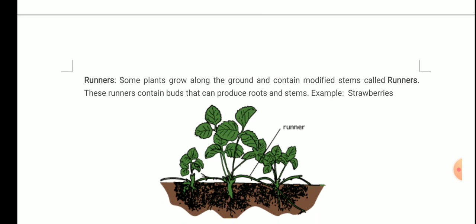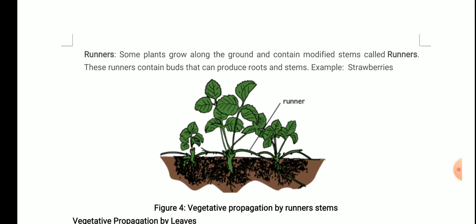Next is runners. Okay, this also comes under vegetative propagation by stems, but quite different. Let's see. Some plants grow along the ground and contain modified stems called runners. These runners contain buds that can produce roots and stems. For example, strawberry. Now you can see what happens in a runner.